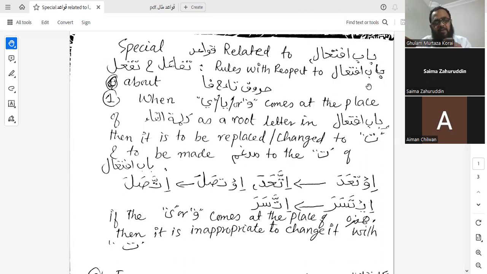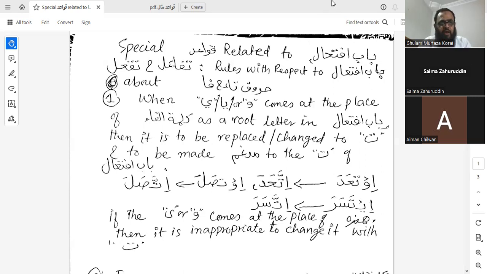Then that waw or ya is to be changed into ta, and because that is at the kalimatul fa, it will be mudgham, and the ta of bab ifti'al will be mudgham fi. There will be idgham, and then after idgham the kalima will be changed.